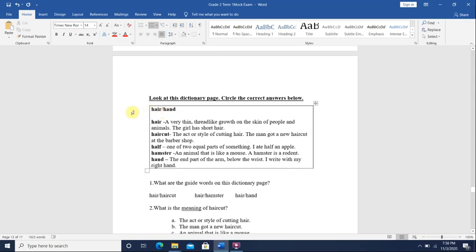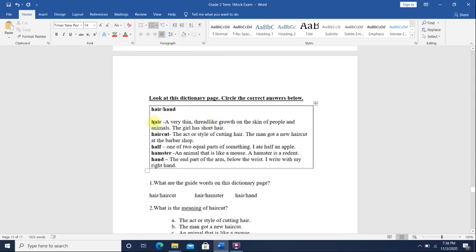The word on the left is the first word, and the word on the right is the last word. First word, last word. Together they are guide words. What about the words that are bold, like the dark ones? These words are called entry words. Entry words are the words that tell you the meaning of the words.